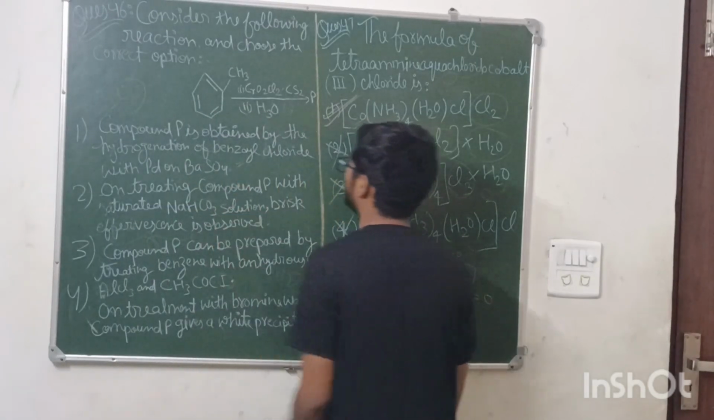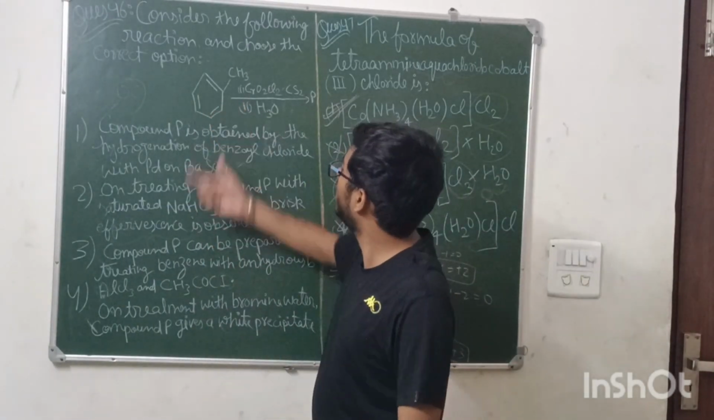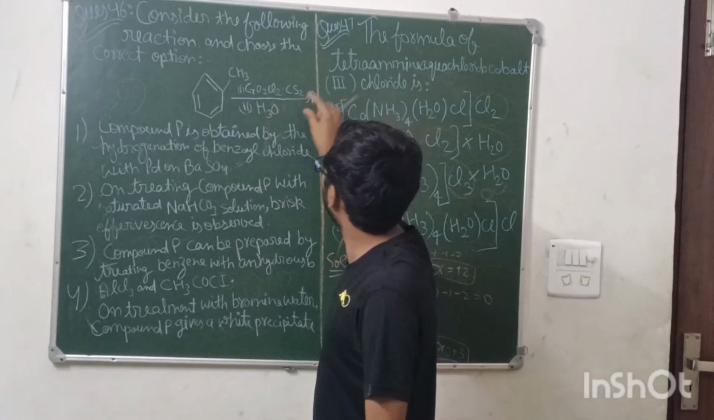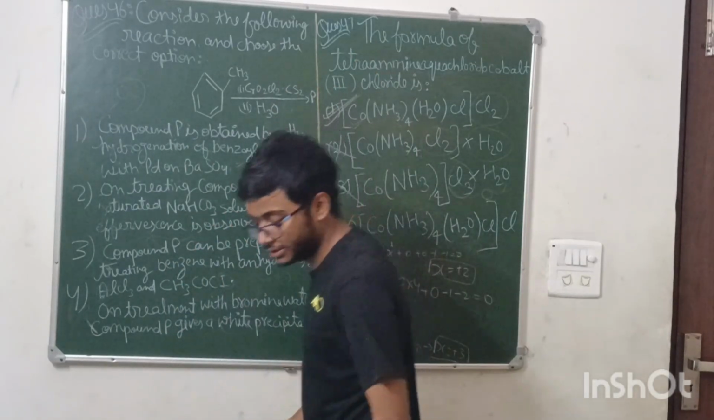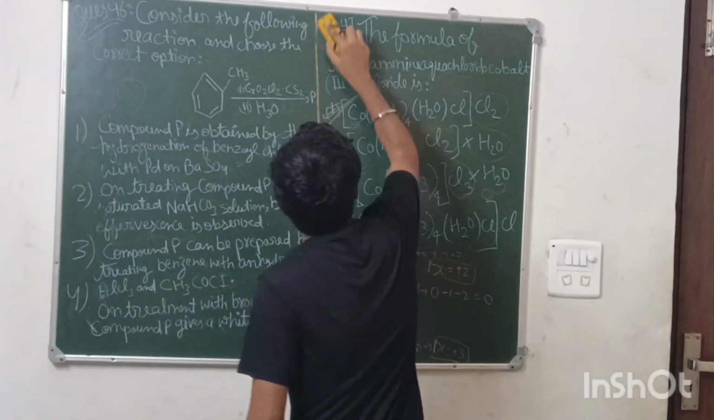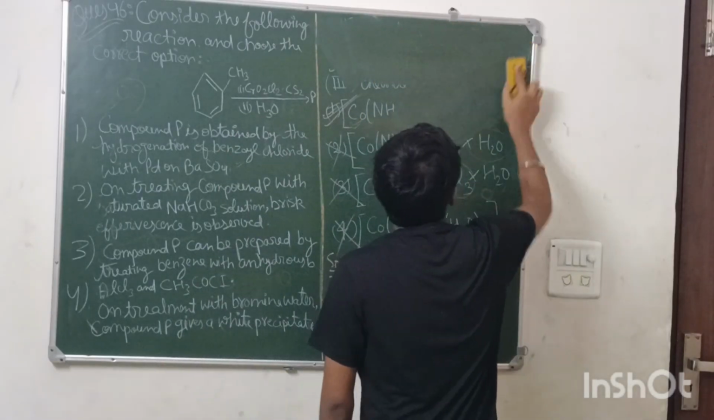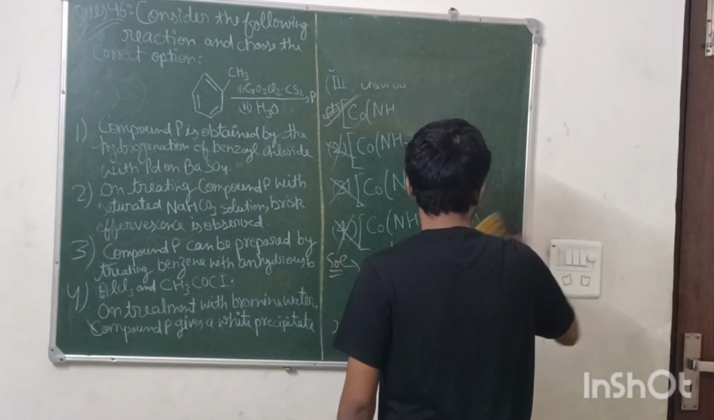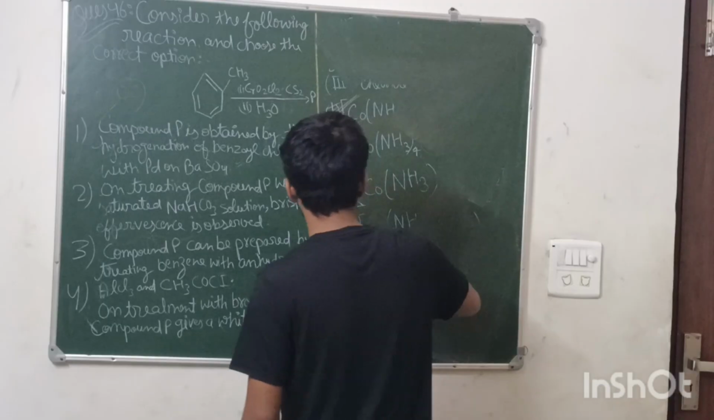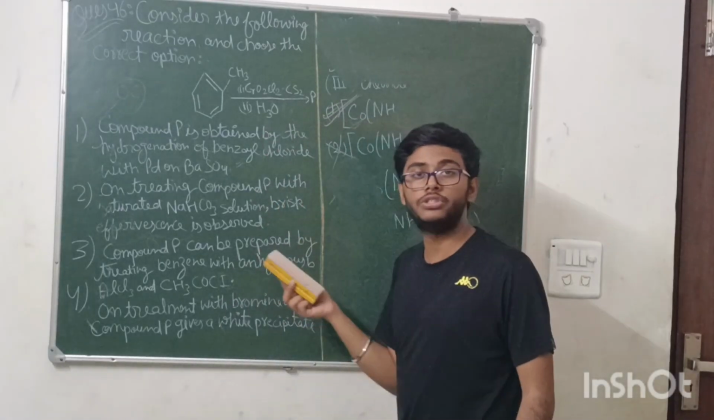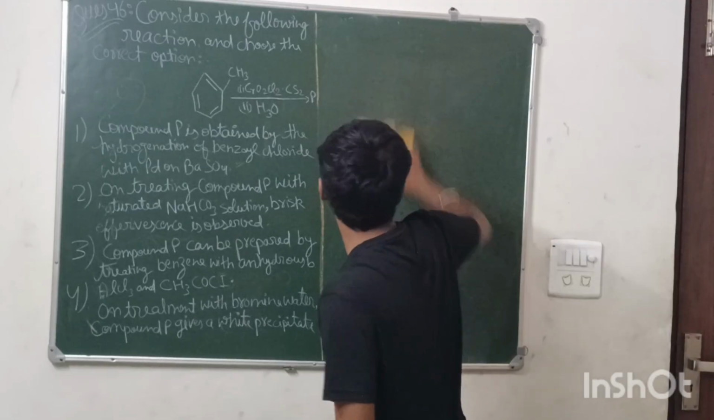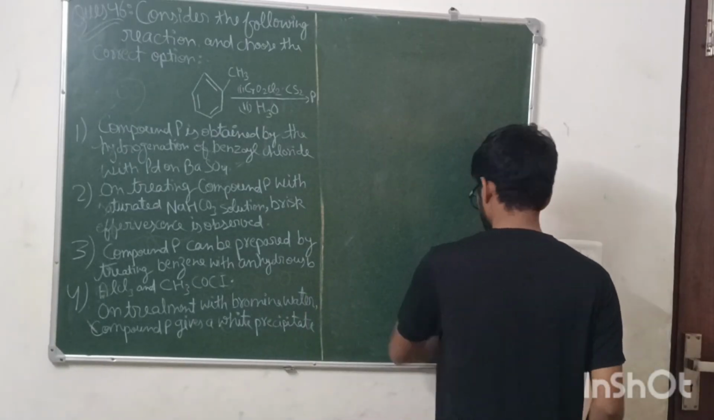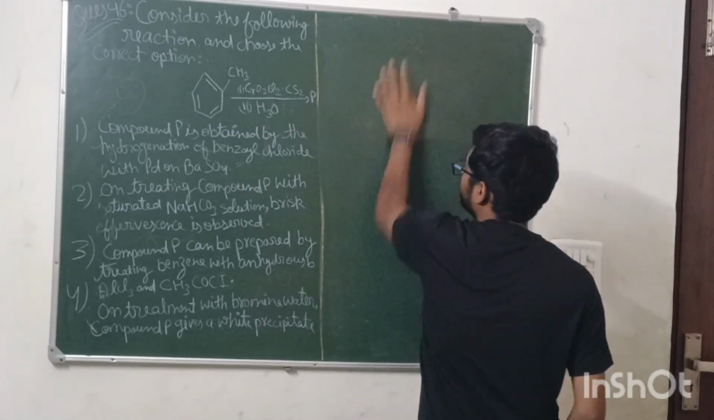Okay. Now coming to the next question, you just have to tell the product P and verify these four options. So let us do the question. This question is based on a named reaction. I will be uploading a video on organic chemistry class 12 named reactions, which is useful for your boards as well as for JEE Mains and Advanced, and for NEET also.